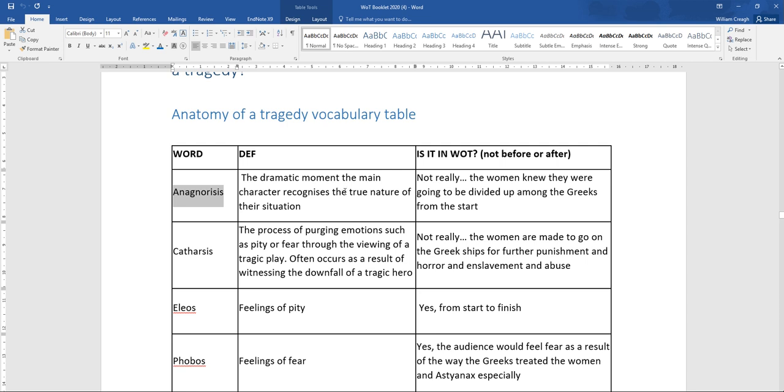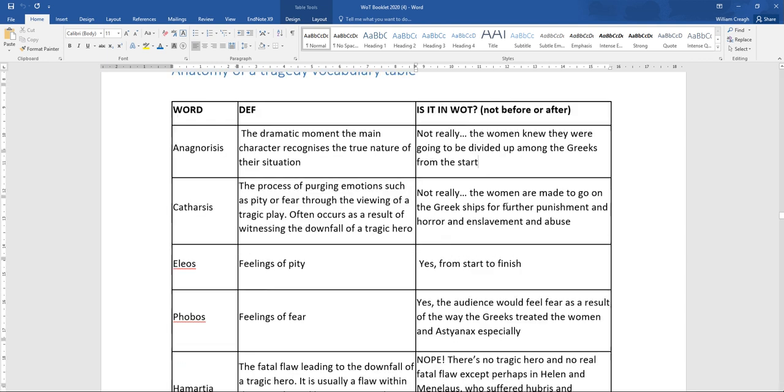For example, last year when Jason realizes that Medea has killed her children, that kind of sudden realization moment, it doesn't really happen in Women of Troy. So the women kind of know that their situation is bad before the play even starts. There's no sudden moment of tragic realization for them.